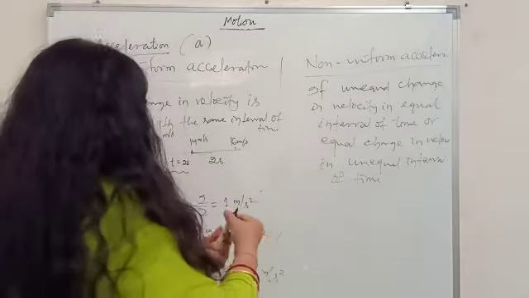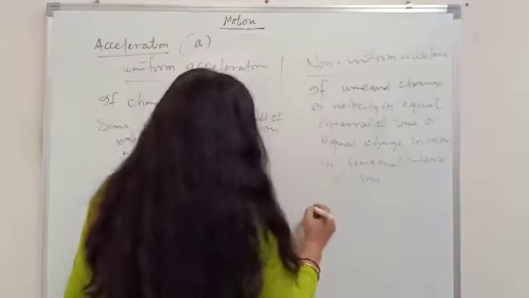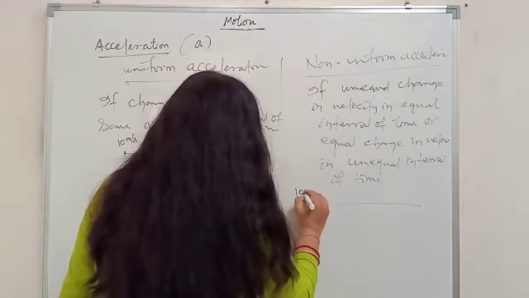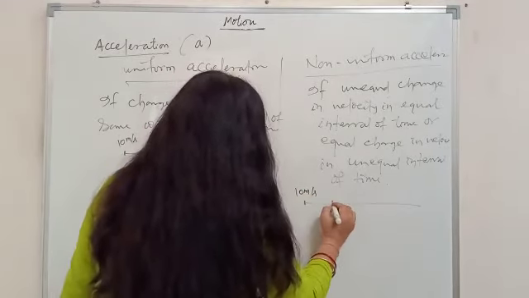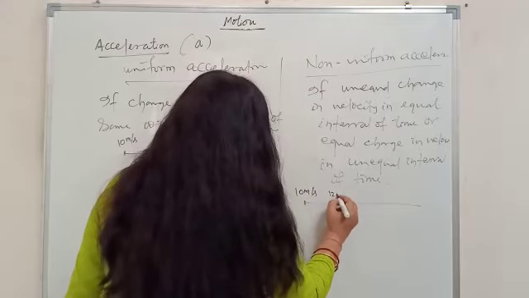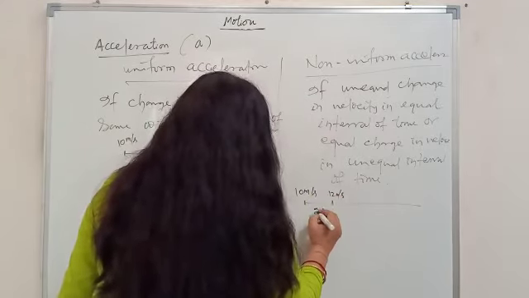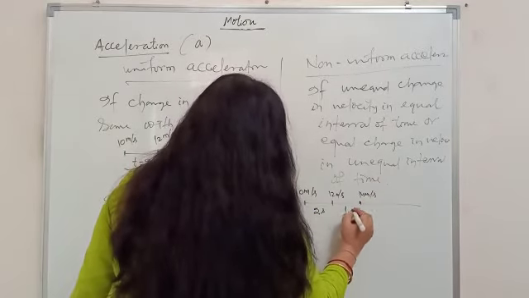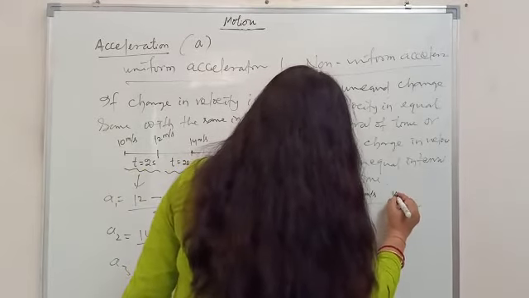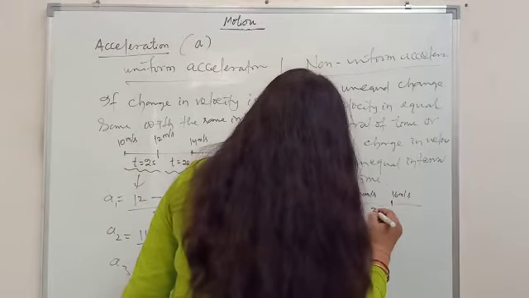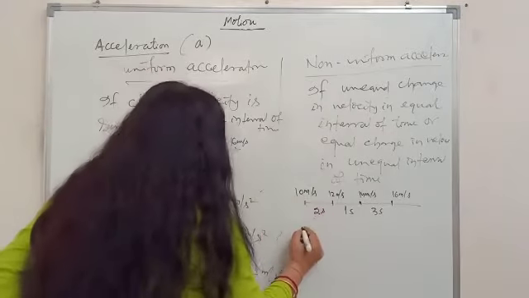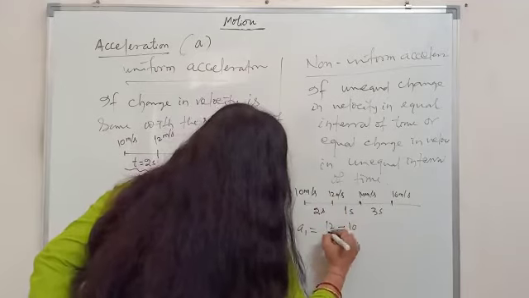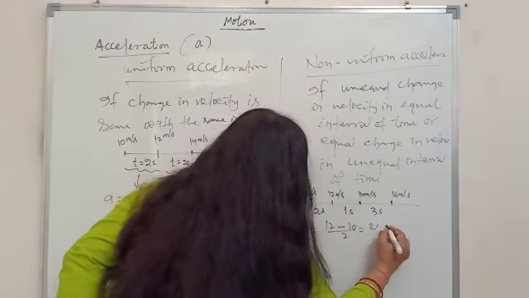Like here, if I want to state it by a figure, let's suppose initial is 10 meter per second, then it is 12 meter per second, the time gap is suppose 2 seconds, next it is 14 meter per second, the time gap is 1 second, next it is 16 meter per second, the time gap is suppose 3 seconds. So you can see all three slots. Suppose the first slot A1: what will be the value? 12 minus 10 by 2, so 2 by 2 is 1 meter per second square.